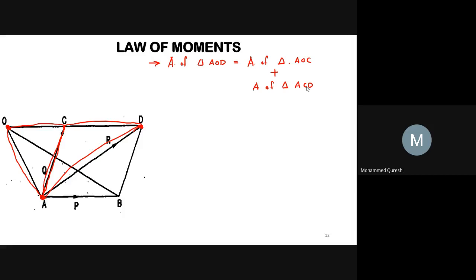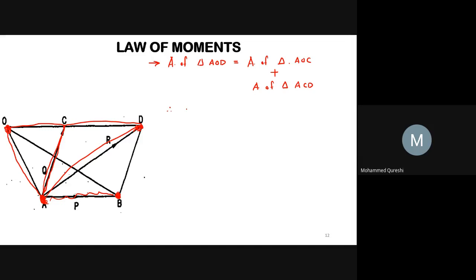So here two triangles AOB and ADB are on the same base, that is AB, and between the same parallel lines. Therefore, area of triangle AOD equals